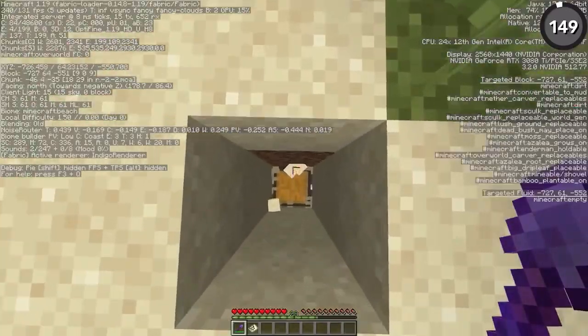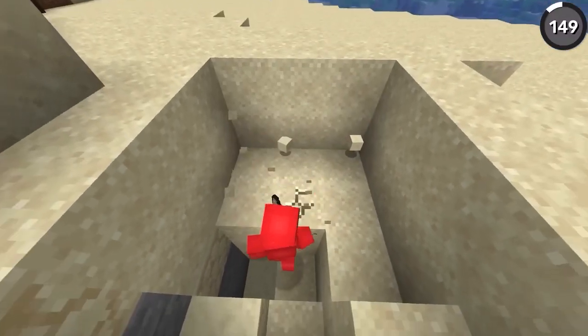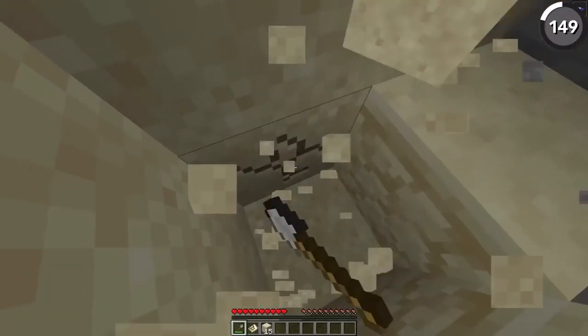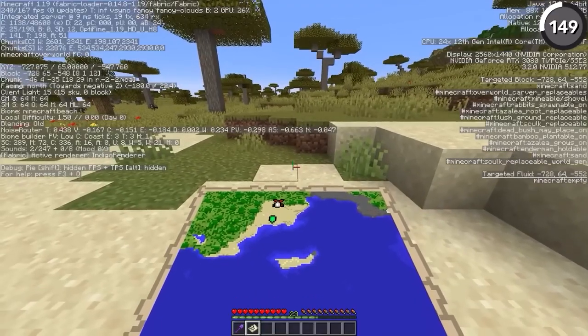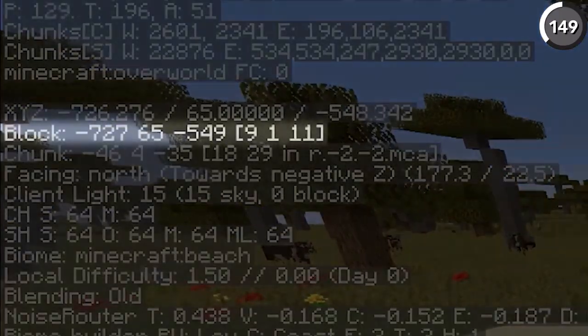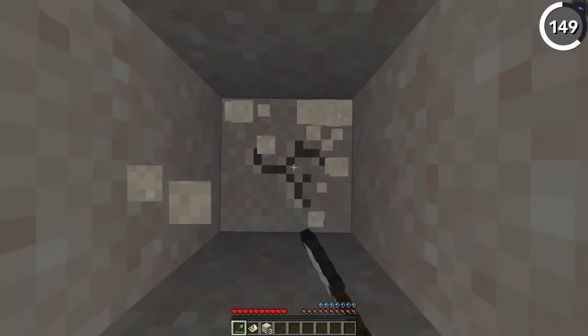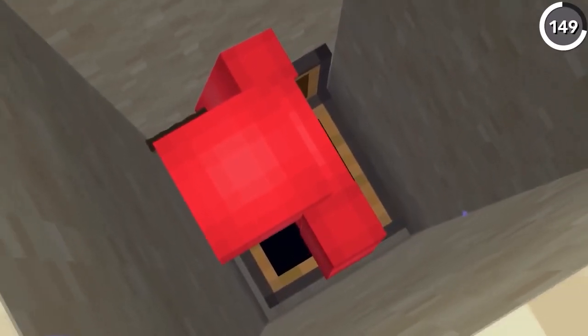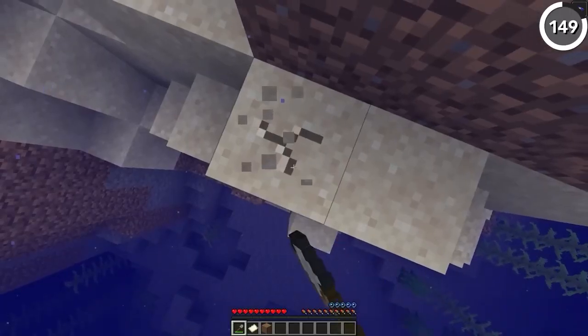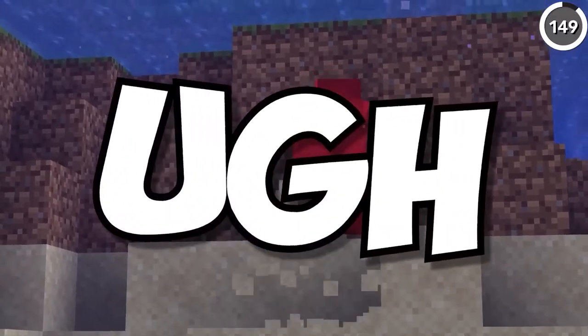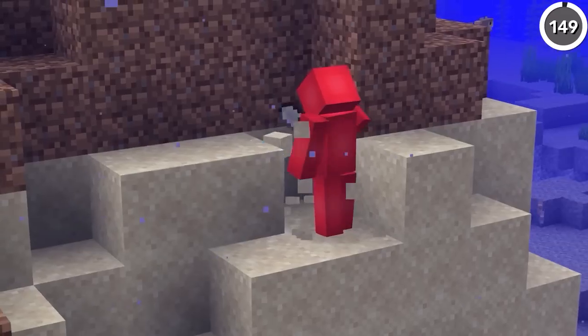This trick will help you find buried treasure every single time, because instead of trying to guess where the X means on the map, you line yourself up and then use the F3 debug screen to move to where the chunk info line has a 9 in the first and third spots. Then if you dig straight down, it'll be right on top of the chest, which is particularly useful if the chest happens to spawn out in the water next to the shoreline, because digging around aimlessly is already a time waster. We don't need to make that any worse by having to dig slower underwater.